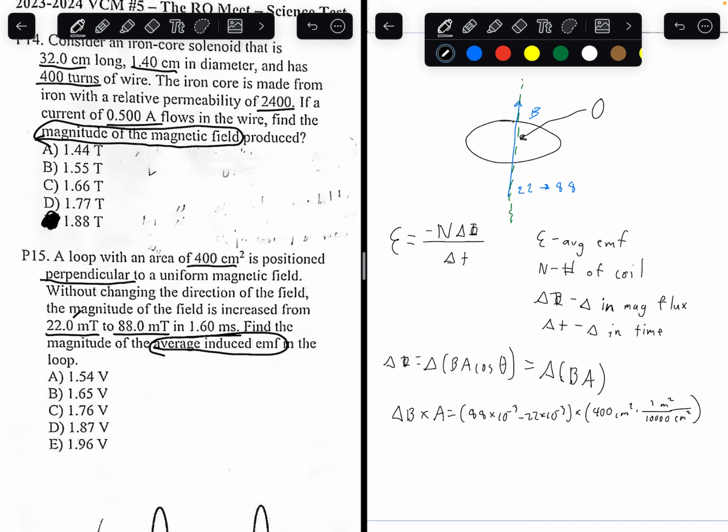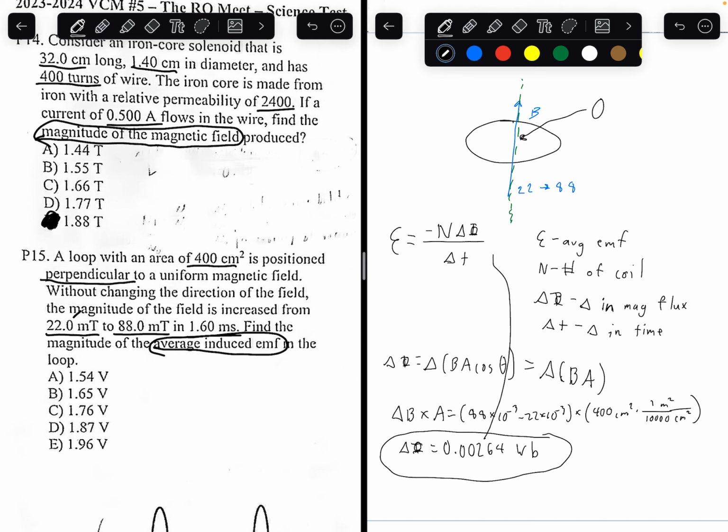So plugging everything in, the change in magnetic flux will be equal to 0.00264 Webers. This is a change in magnetic flux.